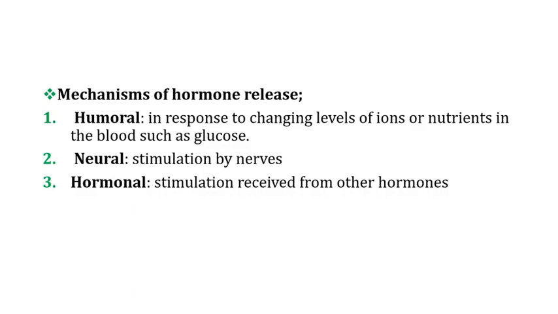In the neural mechanism, the hormones are secreted after nerve stimulation. A classical example to explain this is when the baby is lactating. When the baby is lactating, the stimulation of the nipples sends impulses to the hypothalamus, which leads to release of oxytocin from the posterior pituitary.